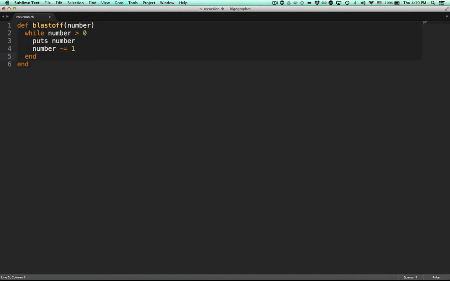And that's it. So again, if we call blastoff 10, it's going to accept the number 10. While number is greater than 0, we'll print the number. Then we will decrease the number by 1. So in this case, it will be 9. We go back to the top till we hit 0.